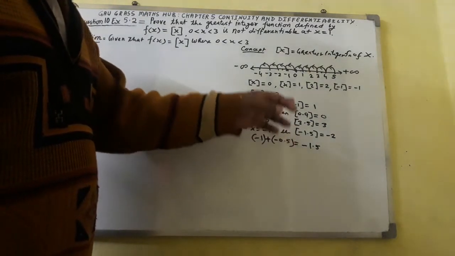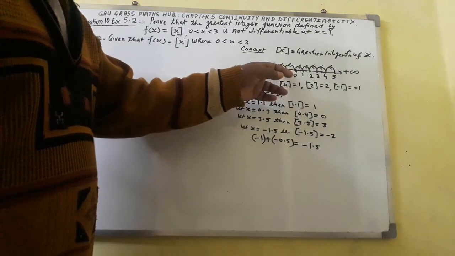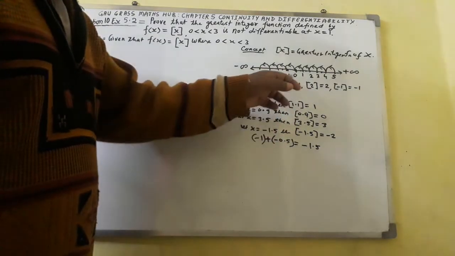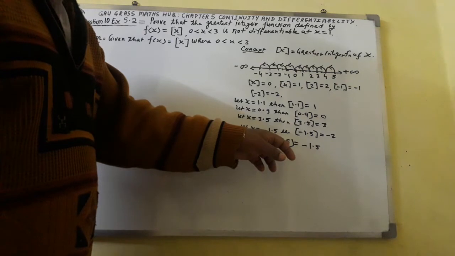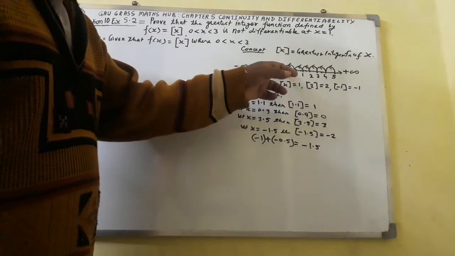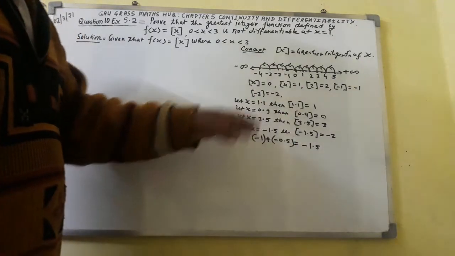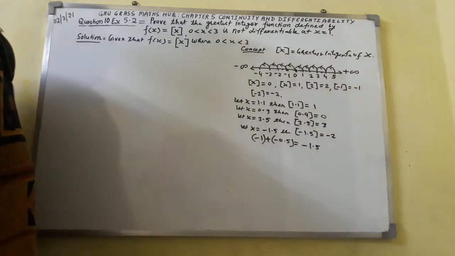So in this case you will get the greatest integer function of -1.5: -1 is there, plus another -0.5, so you will get -2. The greatest integer function will be evaluated like this.